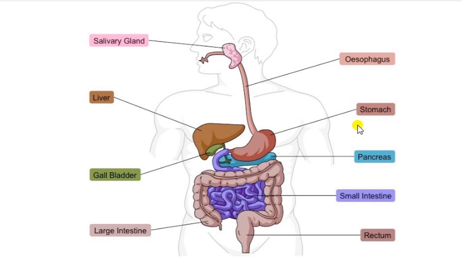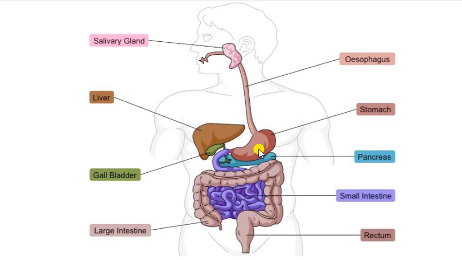The stomach wall produces another chemical called hydrochloric acid. High power hydrochloric acid is produced in our stomach. This hydrochloric acid helps in softening and digesting the food material.